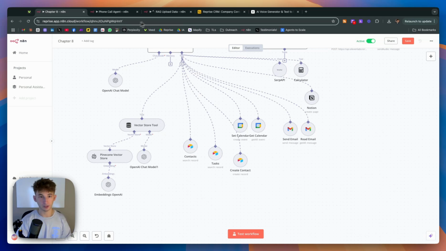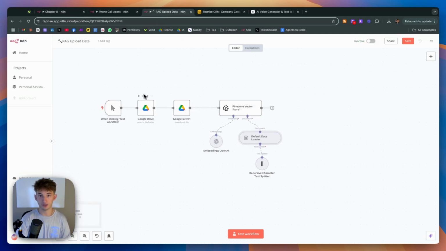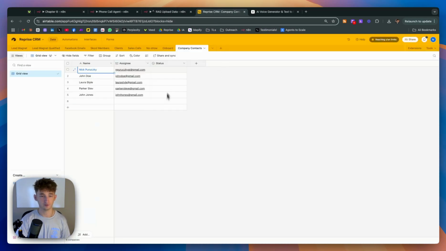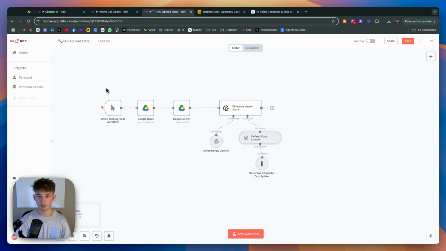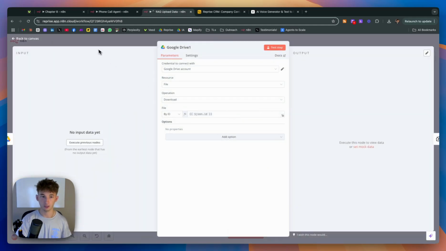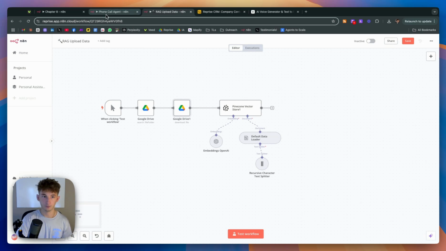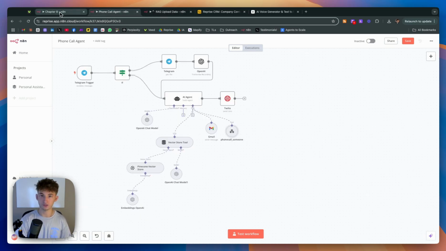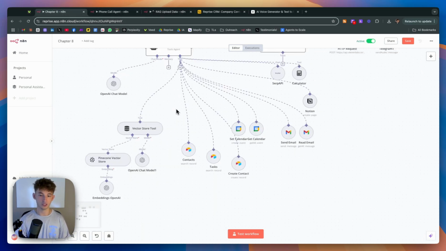So one, I could have just uploaded this information, so a Google Doc of basically all this data. I could have just uploaded it into my Pinecone using a tool like this, where it's searching my Google Drive, downloading that information, and then storing it within Pinecone. But I wanted to show the wide use cases of being able to use the company data that you're talking with and putting it into your other tools for various different actions.